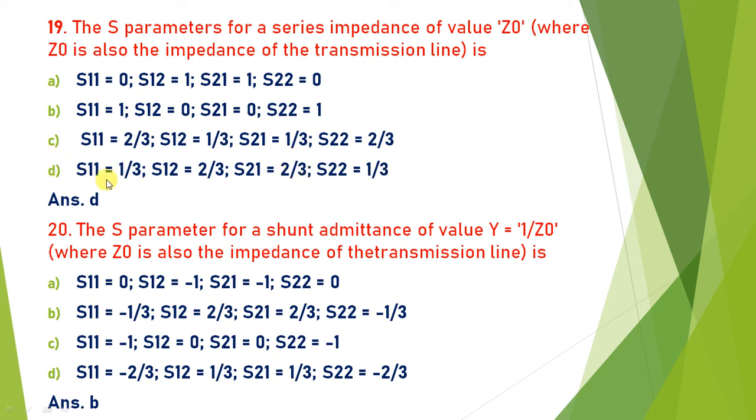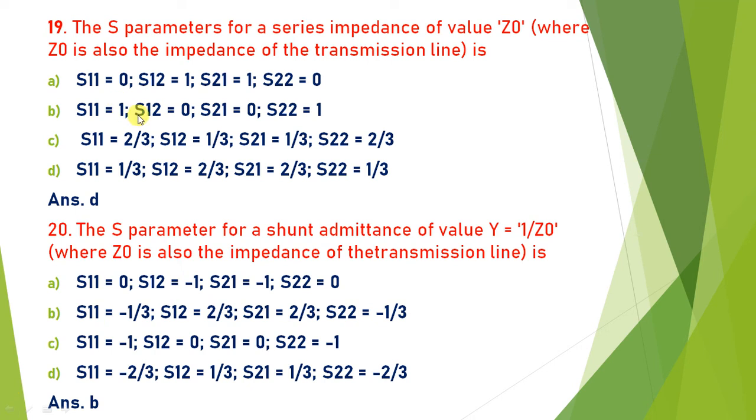And similarly, the S parameter for a shunt admittance of Y equal to 1 upon Z0. This is again a brief theory, in which you have to find the value of the S matrix. So again, these are also the same. So the answer is B.